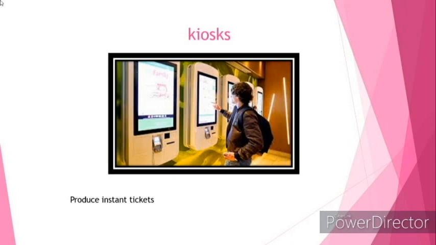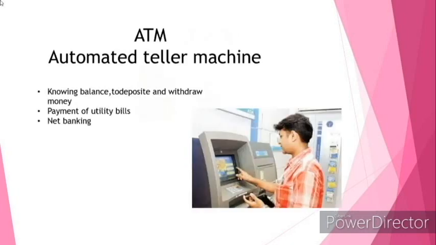Kiosk is a device that is used to produce instant tickets in airports and railway stations. So what are the different devices that we have discussed? Helping devices. First one, barcode reader. Second one, Kindle. Third one, kiosks. And one more device is there, that is ATM.